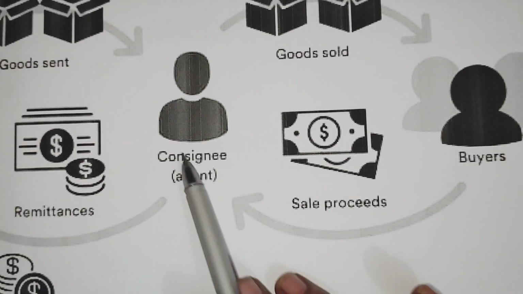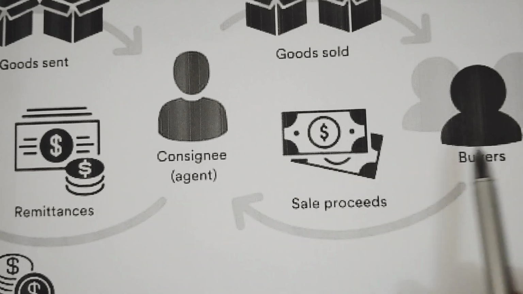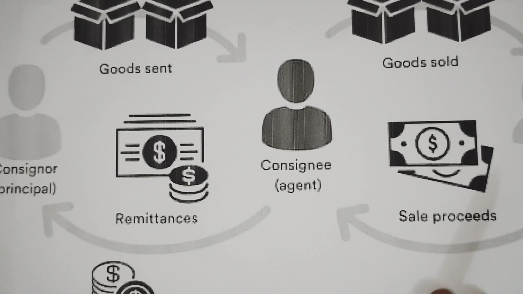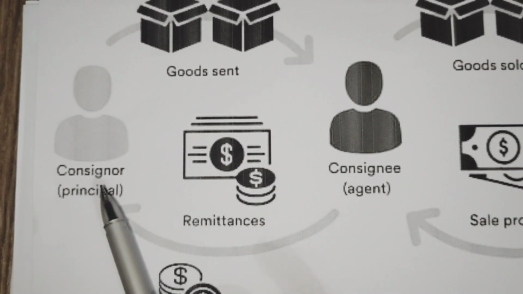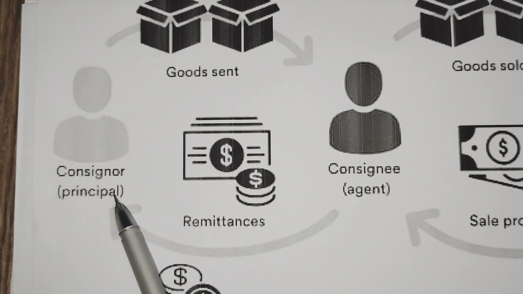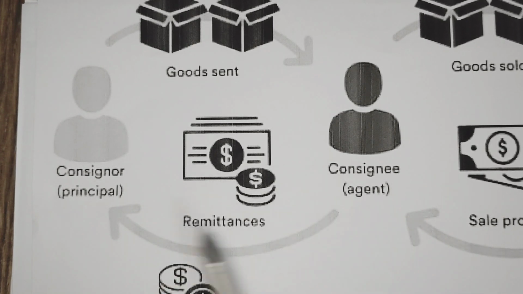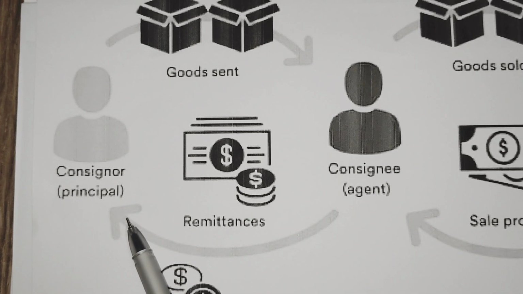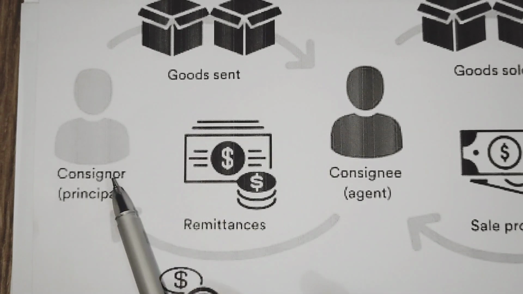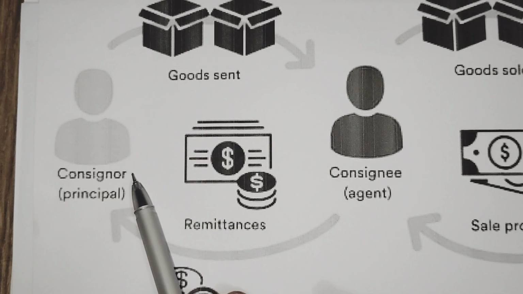So, how many parties? Majorly there are three parties, but for accounting purposes we consider only two parties, the consigner and the consignee. The consigner, also called the principal, sends goods; he wants to sell goods but is not able to sell.